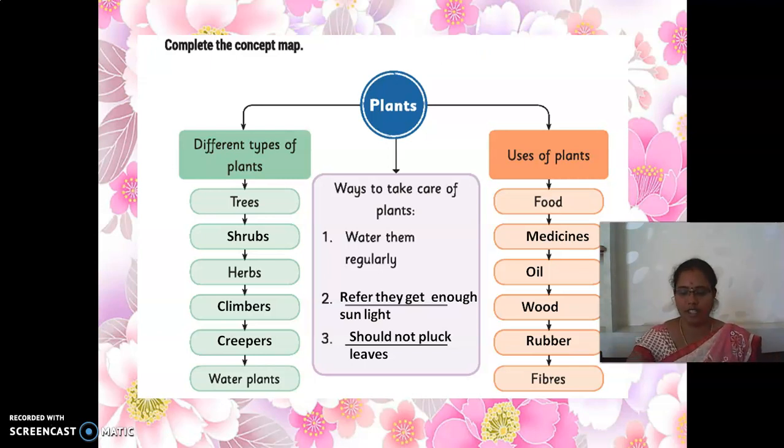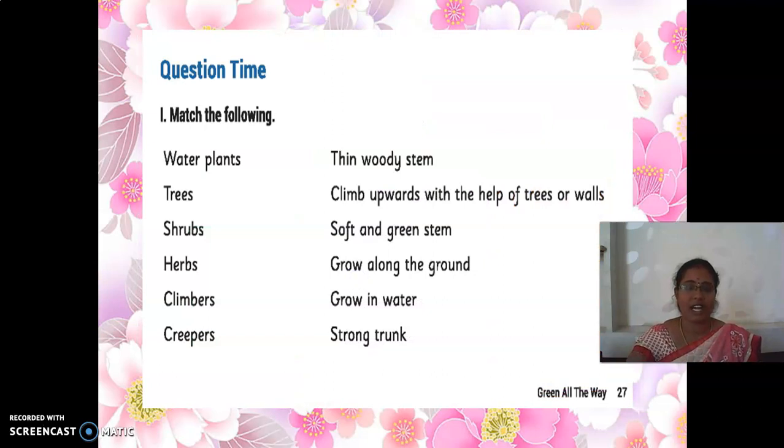Very good. Okay, my dear children. This is your next activity, your question time. This is match the following. Here they have given the questions, and the answers are not in a straight order, but in a jumbled manner. You have to match it. Using the ruler you have to match the following. Are you ready to match it?